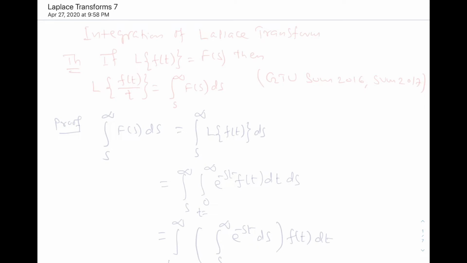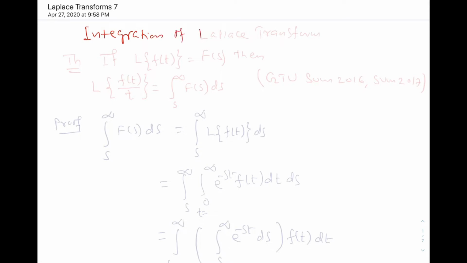Hello friends, let us see the Laplace transformations of, meaning integration of, Laplace transformation. In the previous lecture we saw the derivative. Now this one is integration, and there we multiplied by t square, in fact t power n. Here we are having divided by t. So integration